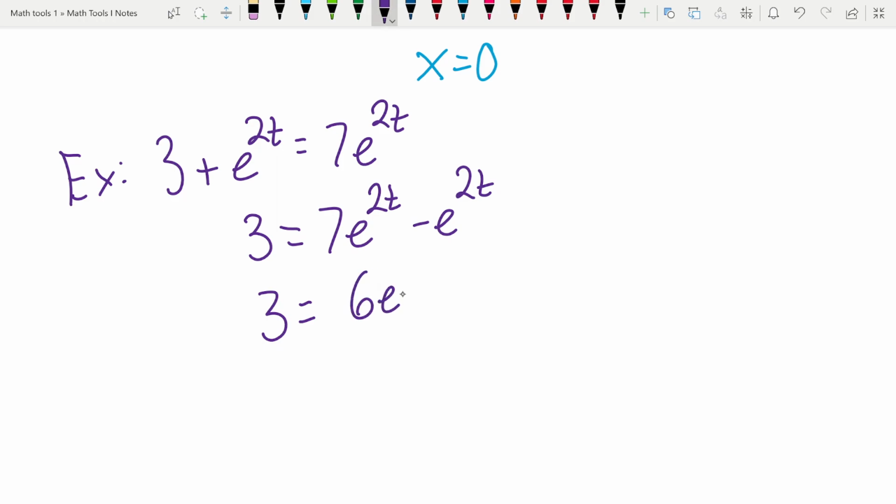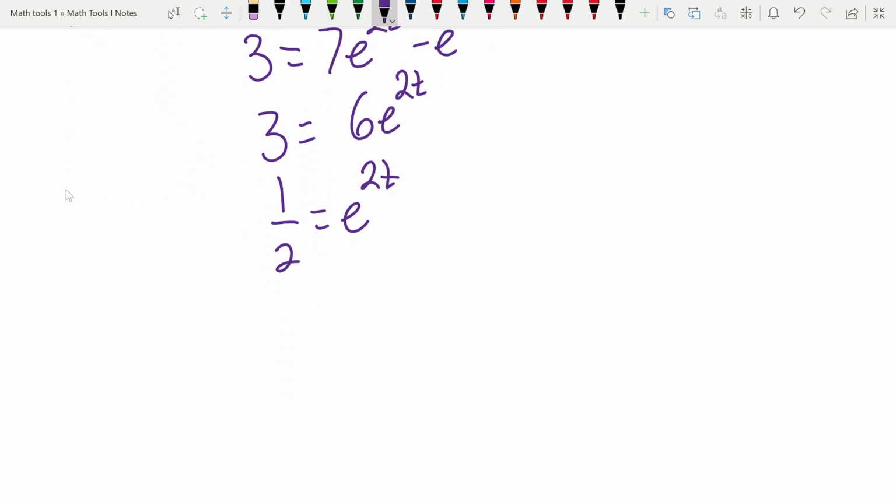This is just going to be 6e to the 2t. Again, combining like terms and factoring are the same thing. If you factor, you get 7 minus 1, which is 6. And then we divide both sides by 6. And now we can take the natural log of both sides. We don't want to do it first because we get stuck on that addition. But now that we just have an e to the 2t by itself, we can easily take the natural log of each side here.